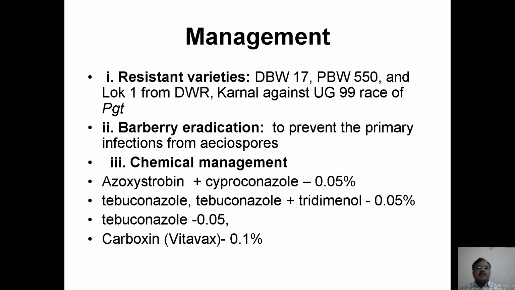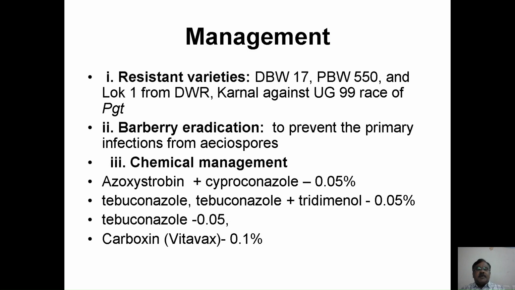The disease is very severe and hence it has to be managed. The main thing is to develop resistant varieties. There are some reported resistant varieties, that is DBW 17, PBW 550, and Lok 1, from Dharwad and Karnal. And then barberry eradication is another important program, by which we eradicate two life stages from the wheat rust life cycle.